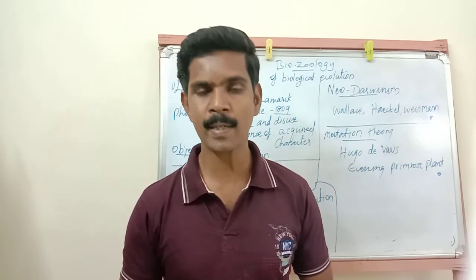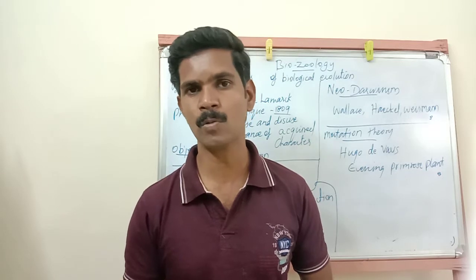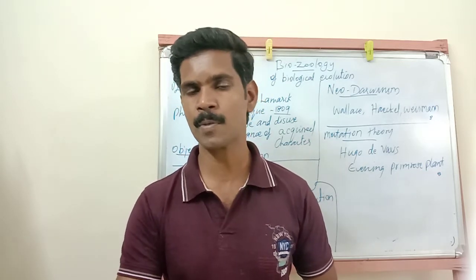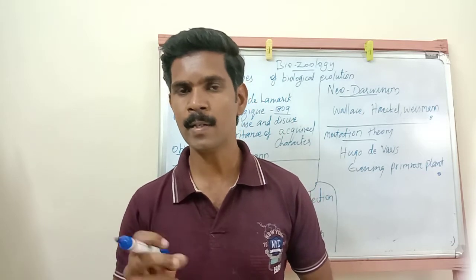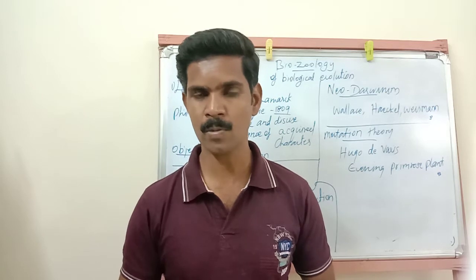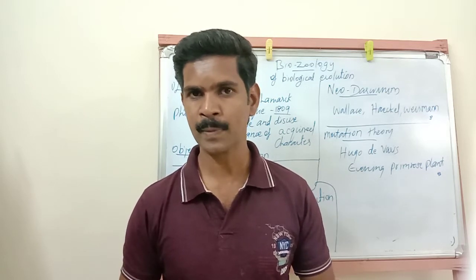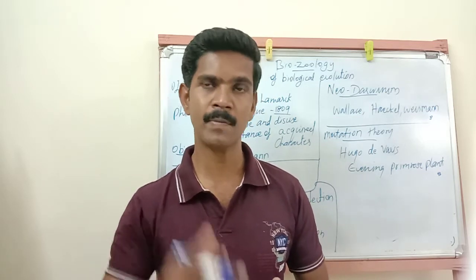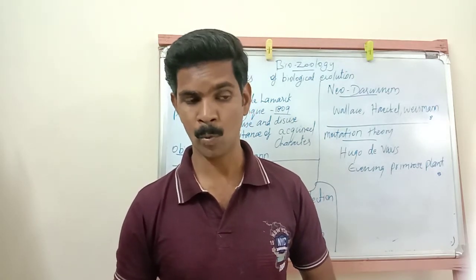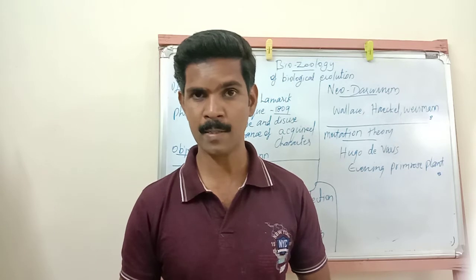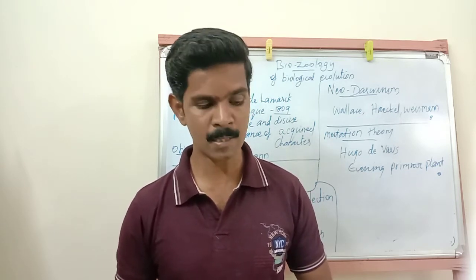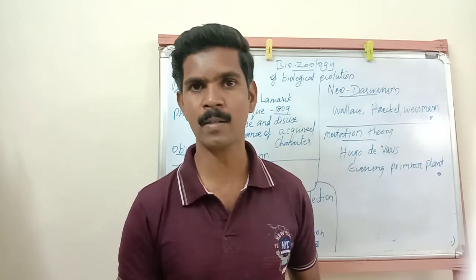Understand? Here he has given two important examples. One example is for the use principle, and the second example is for the disuse principle. For the use principle, he used the giraffe species. You all know the giraffe is a very tall organism. According to the Lamarckism theory, once upon a time the giraffe species were very small, like ordinary animals.